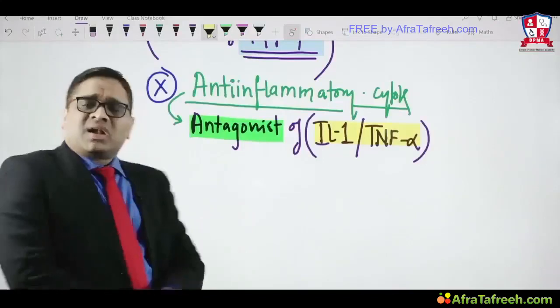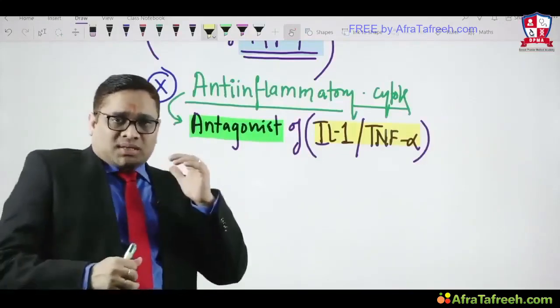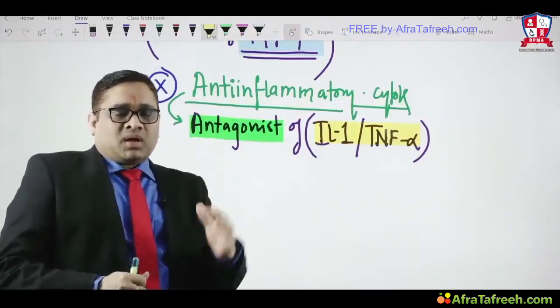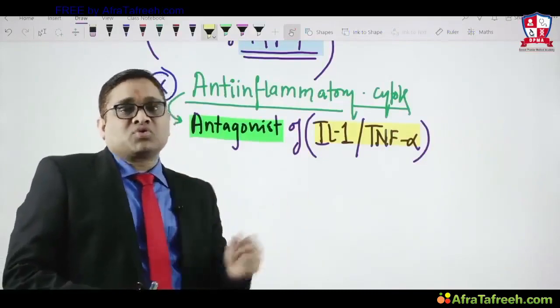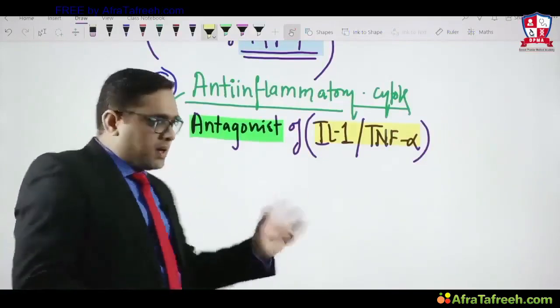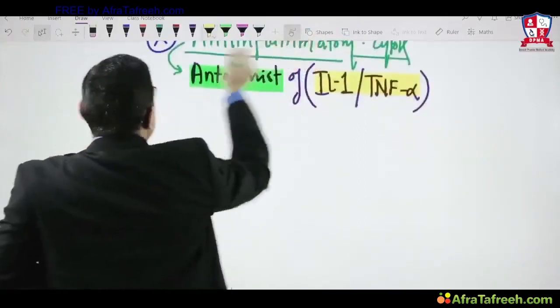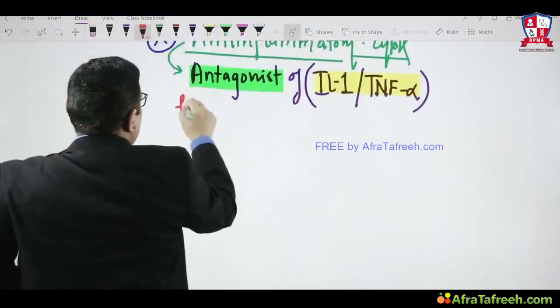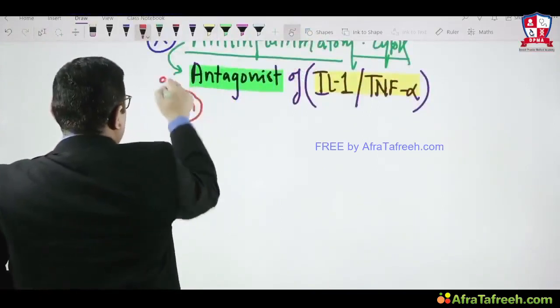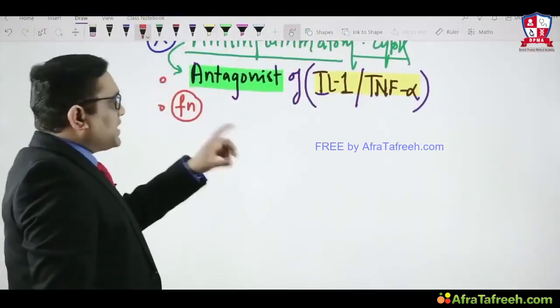What is the role of anti-inflammatory cytokine? Why is the examiner asking this question, and how are we going to connect this in future immunology discussion? So anti-inflammatory cytokines, their main function, see, they are antagonists of IL-1 and TNF alpha.